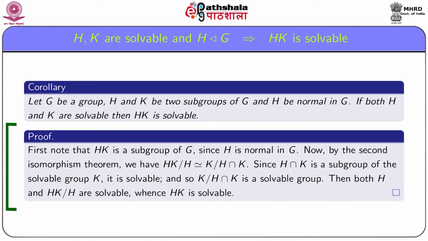Also, H intersection K being a subgroup of the solvable group K is also solvable. Thus, both H intersection K and K by H intersection K are solvable groups. So, it follows from the above isomorphism that both H and HK by H are solvable. Hence, HK is a solvable group.